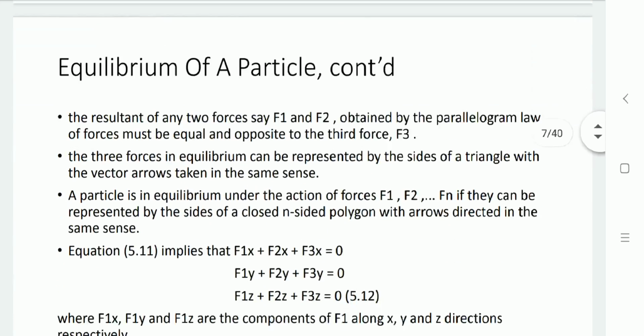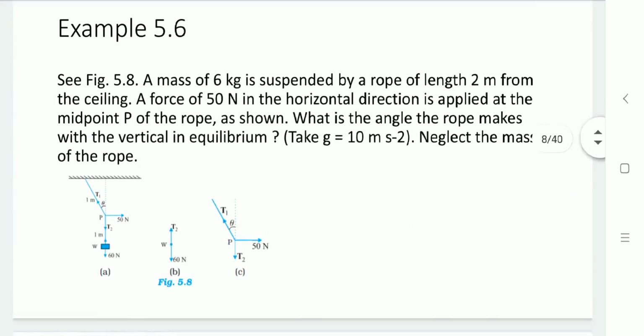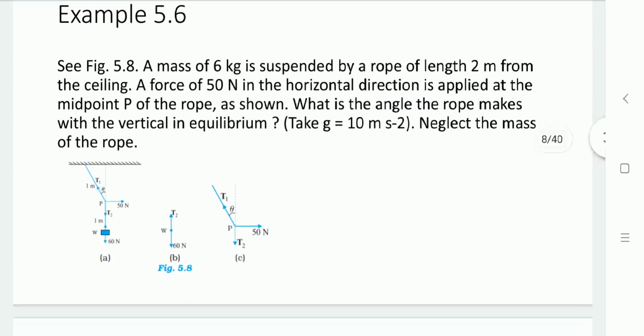Let us go through an example for the same. A mass of 6 kg is suspended by a rope of length 2 meters from the ceiling. A force of 50 Newton in the horizontal direction is applied at the midpoint P of the rope as shown in the figure. What is the angle the rope makes with the vertical in equilibrium? Neglect the mass of the rope.